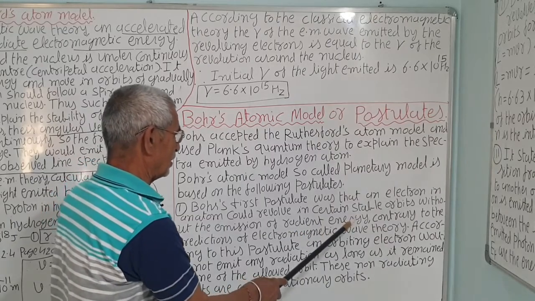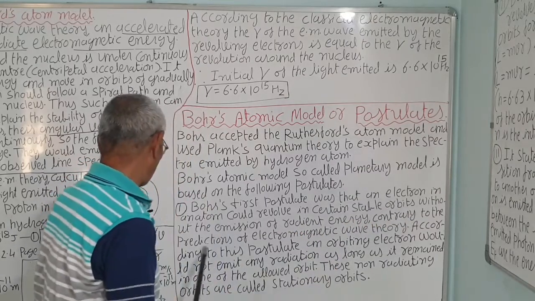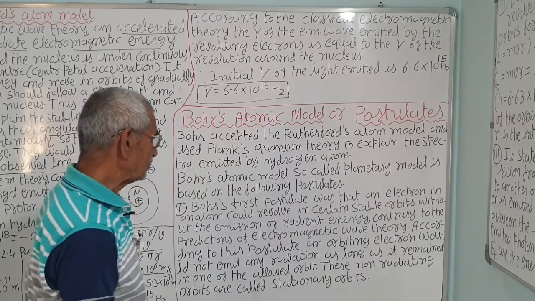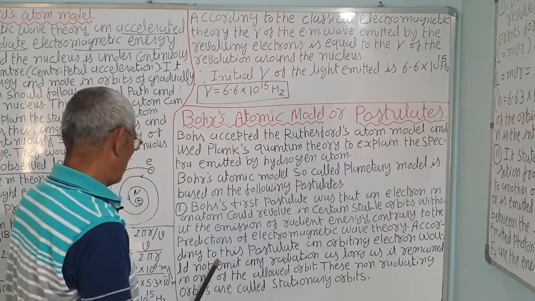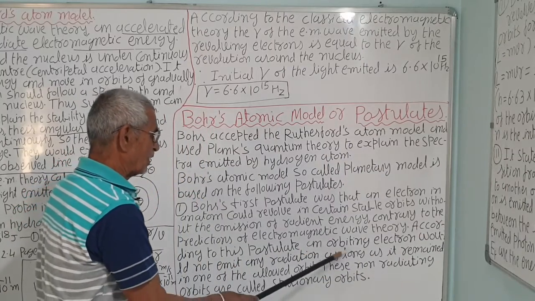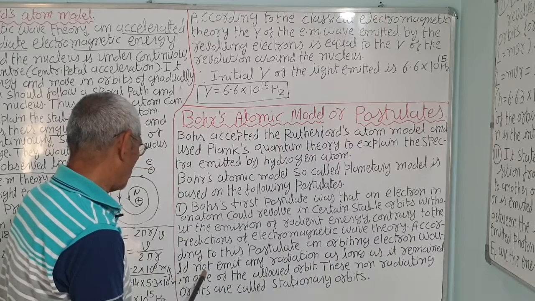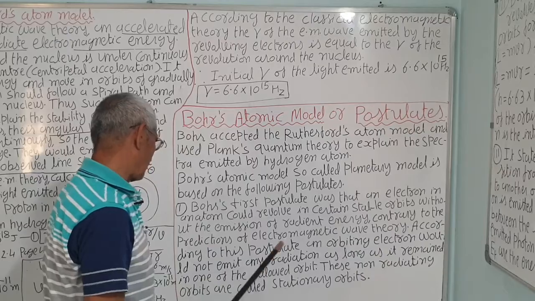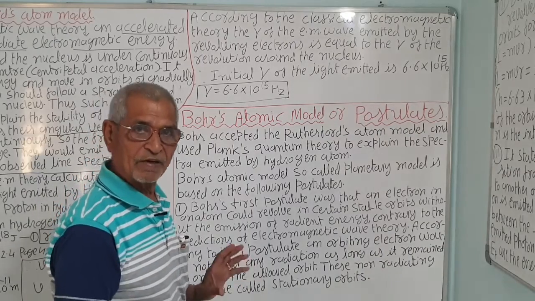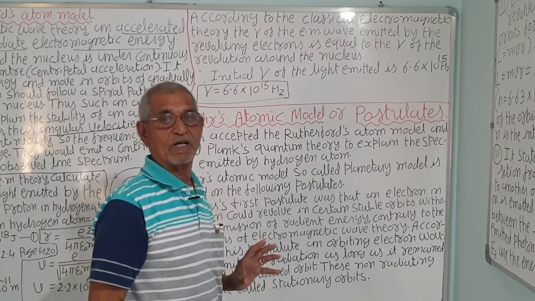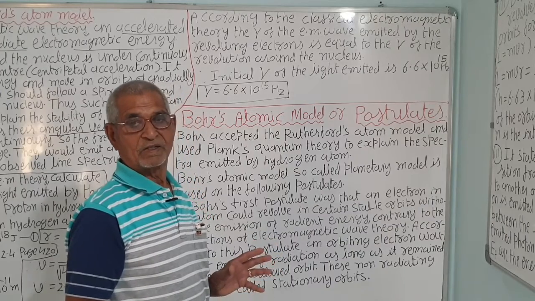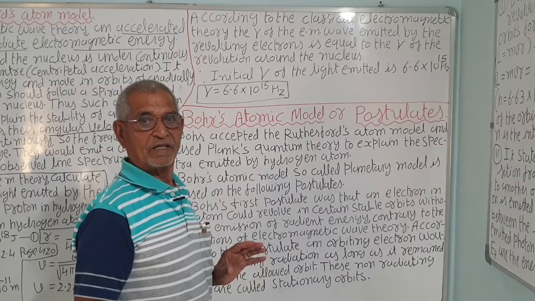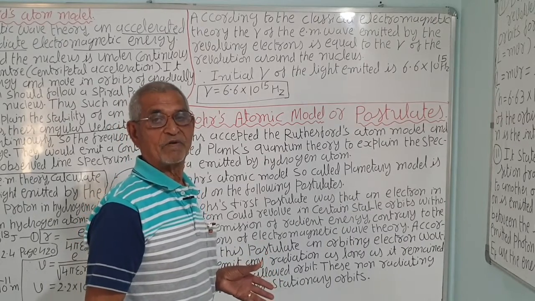It doesn't radiate any energy, contrary to the predictions of electromagnetic wave theory. So, according to this postulate, an orbiting electron would not emit any radiation as long as it remains in one of the allowed orbits. The electron is not allowed to revolve in any orbit. These are non-radiating orbits, called stationary orbits, and it does not radiate any energy while revolving in them.